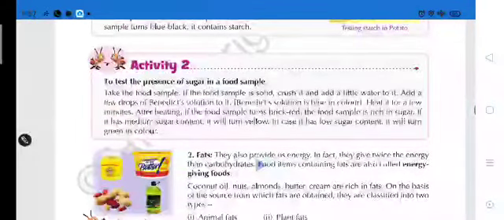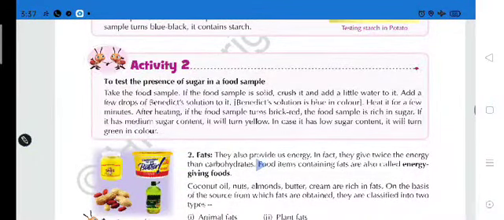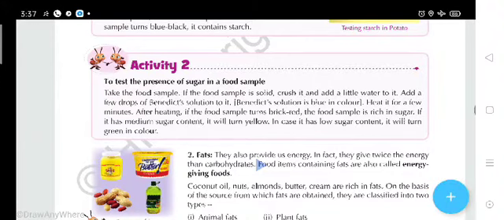Second activity, to test the presence of sugar in a food sample. Now here we have to know how we are able to know that the food you are eating contains sugar. For this, take the food sample.